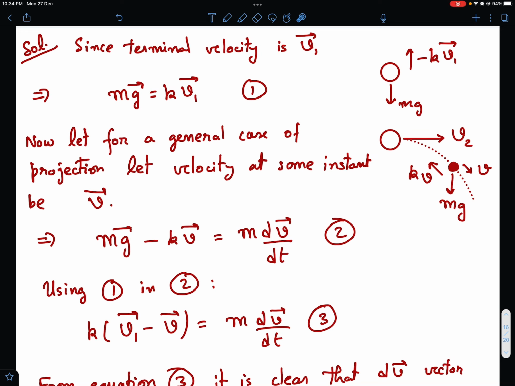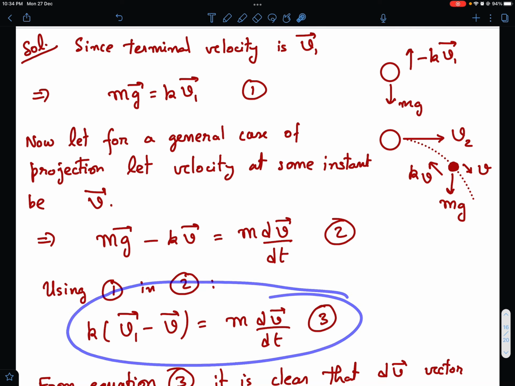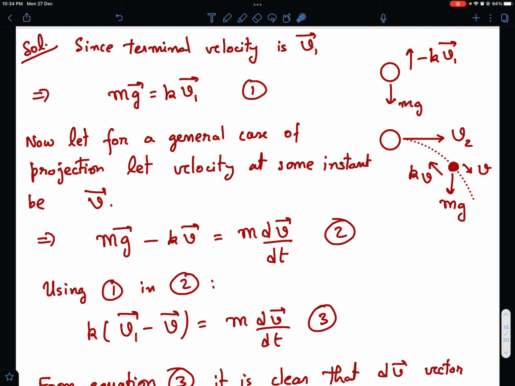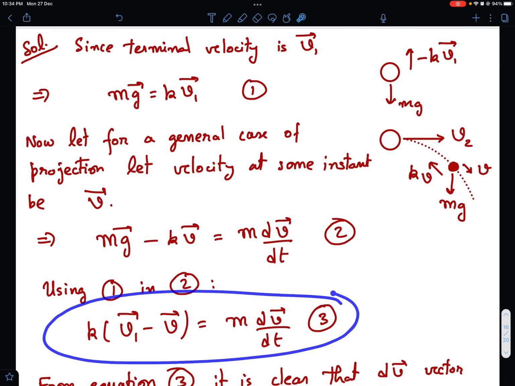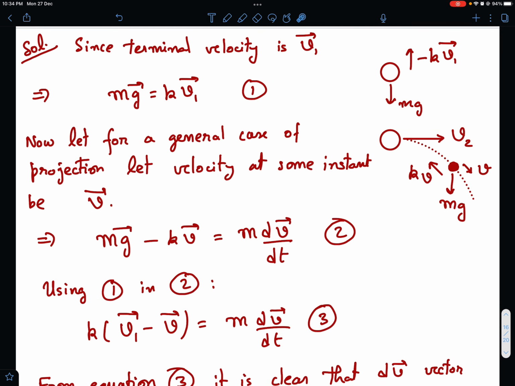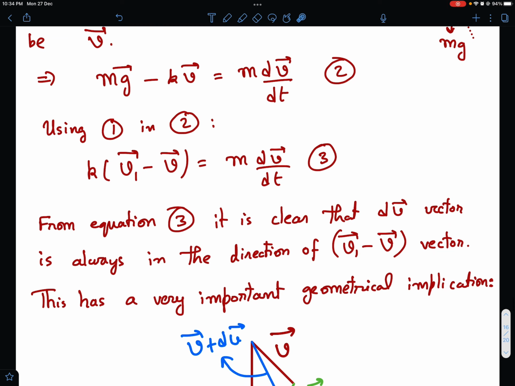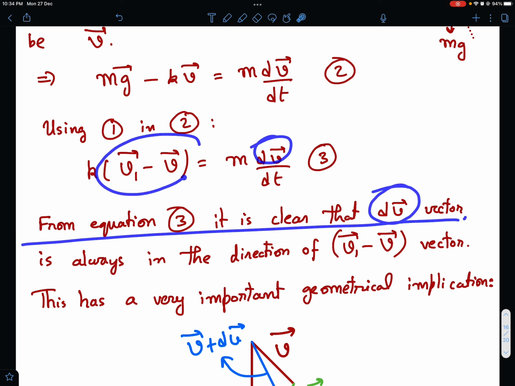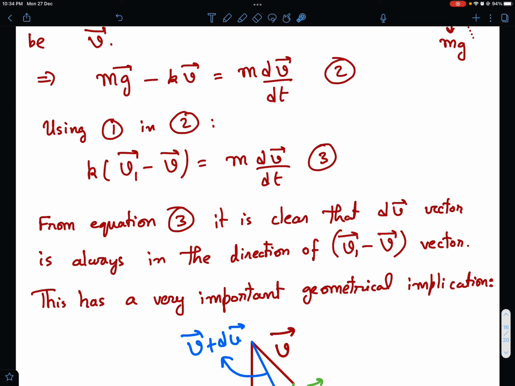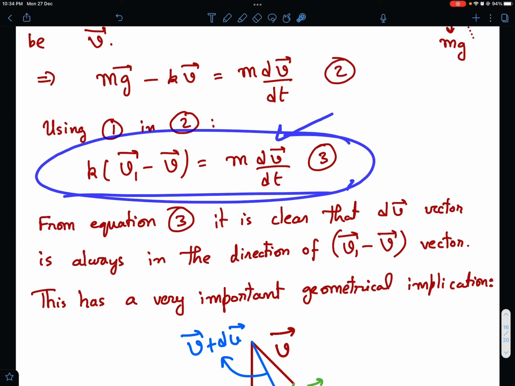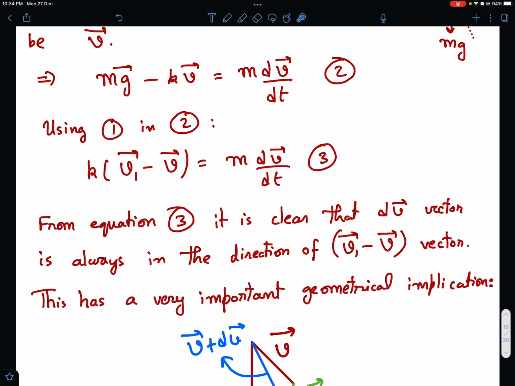It's something very beautiful happening in this equation, and I want your full focus to understand what's happening geometrically, from what we can infer from this equation. See, from this equation it is clear that dv vector, this side is also a vector and this side also a vector, so that means in dt time there will be some velocity vector change, and this direction should be same as the direction on the left hand side. When two vectors are equal, then their directions are obviously equal, so dv vector must be in the direction of v1 vector minus v vector.